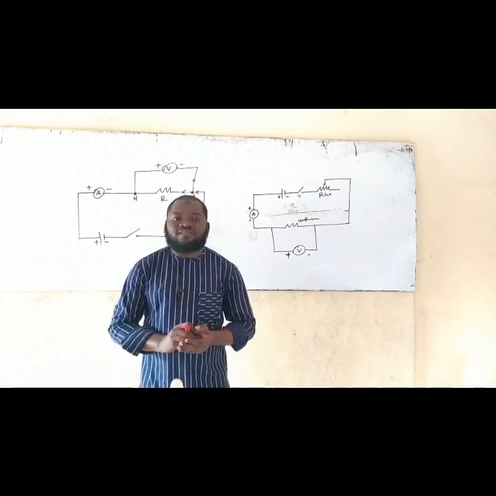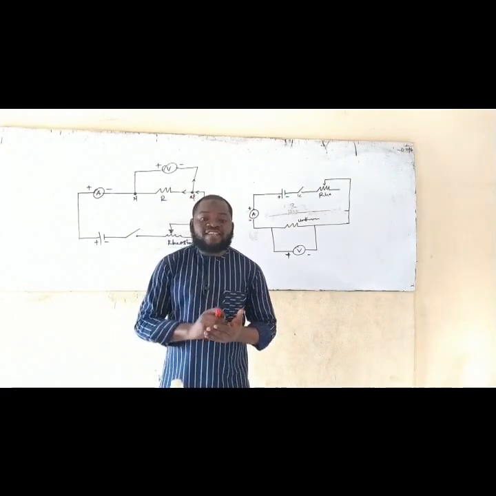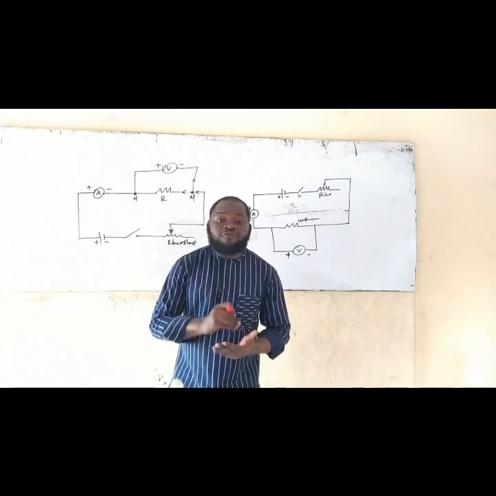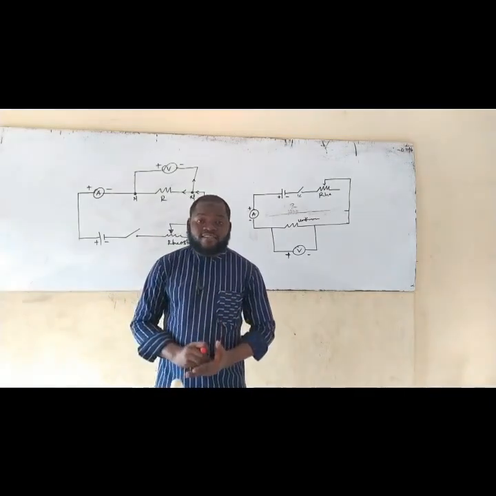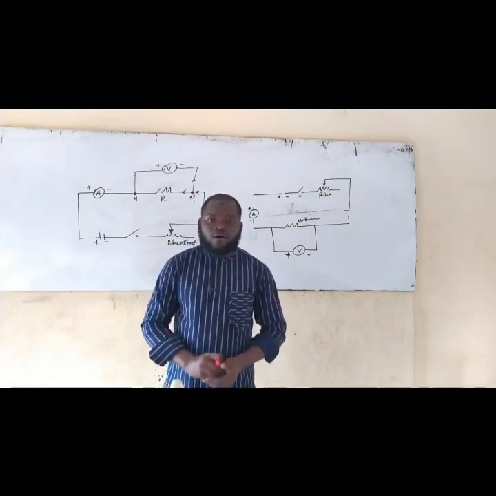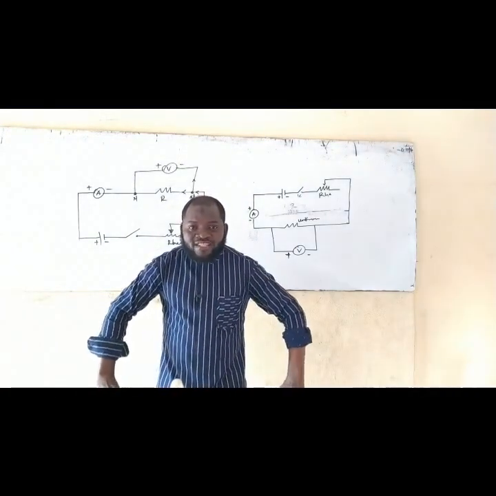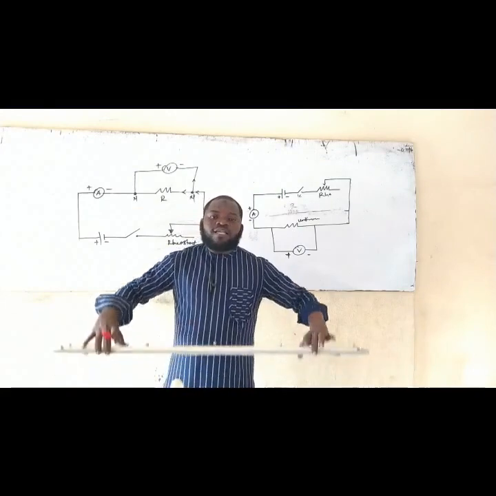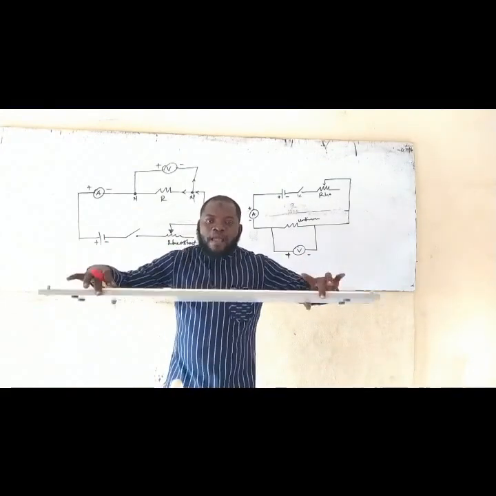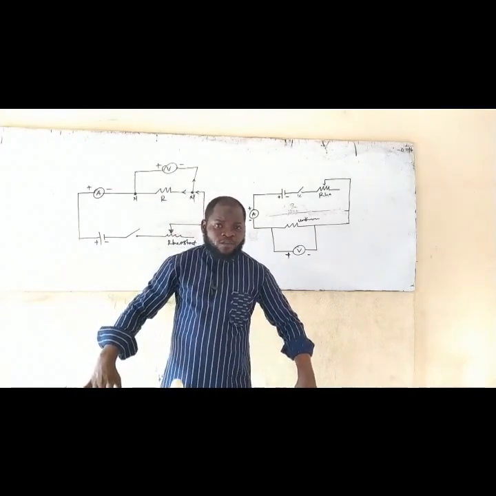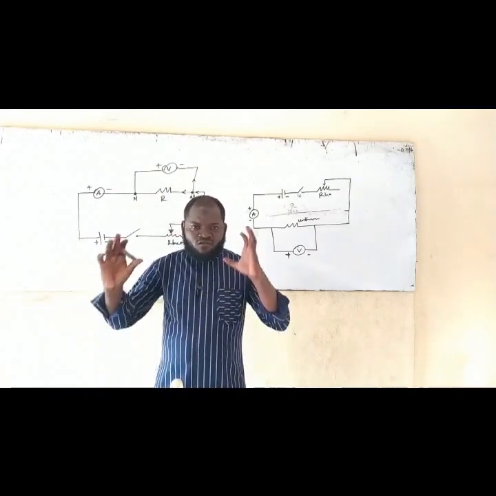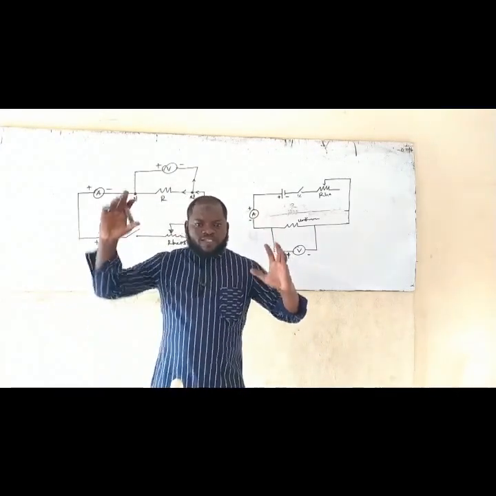You need to understand that anything that affects resistance is going to affect Ohm's law. So what are the factors affecting resistance? One of them is the length of the conductor. So trying to test the length of the conductor, that is where the meter bridge comes in. Are you getting this experiment right now? So you are still in the realm of verifying Ohm's law.